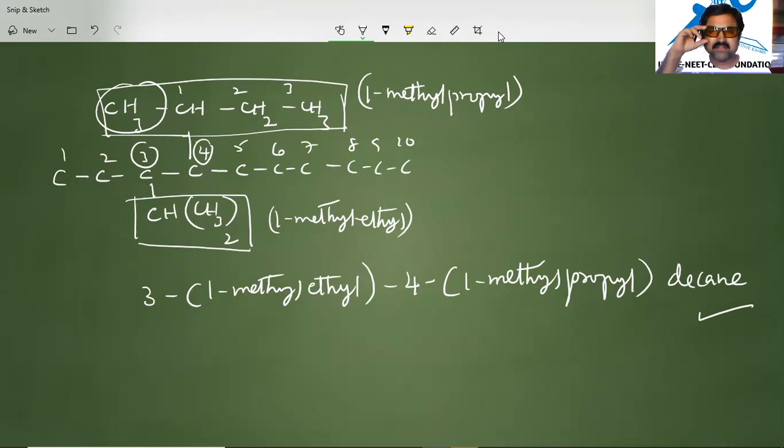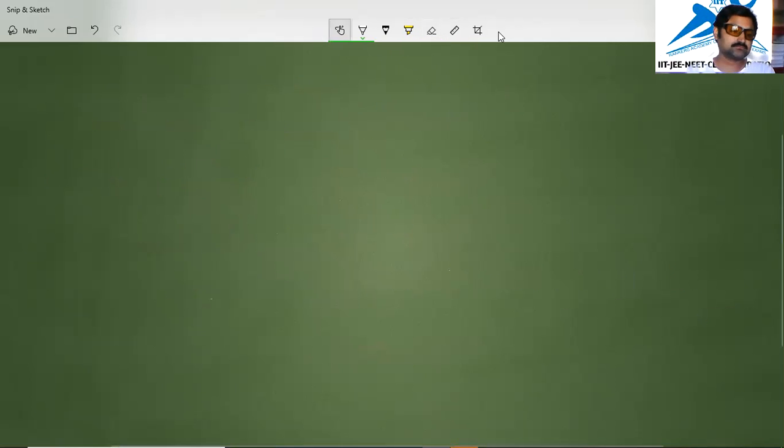So we have different examples, and depending on the example only, we can understand the nomenclature of the compound. So this is one important thing you have to practice. Next. So this is the end of the saturated compound discussion.